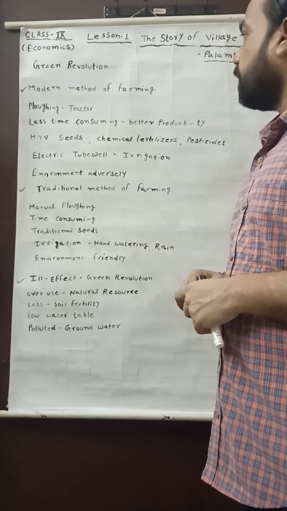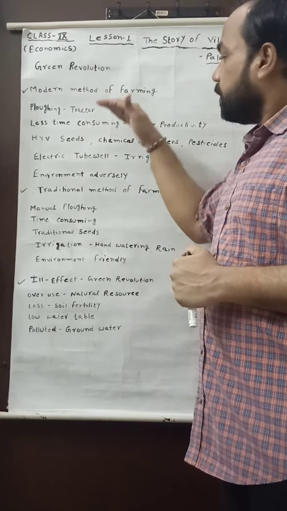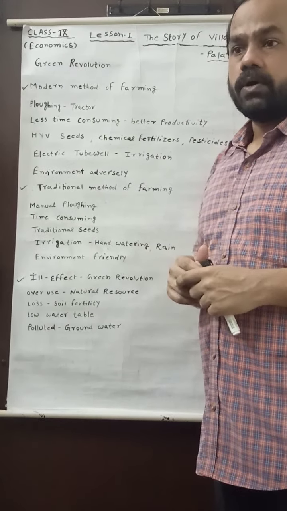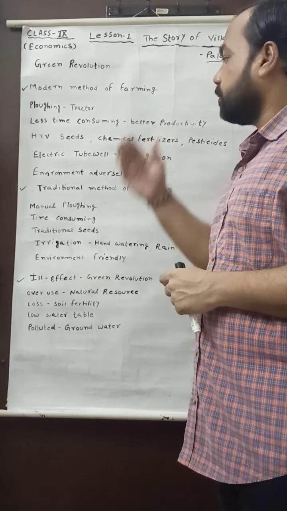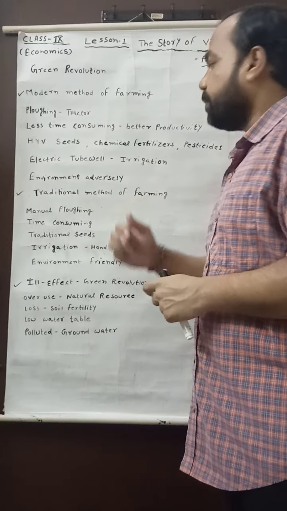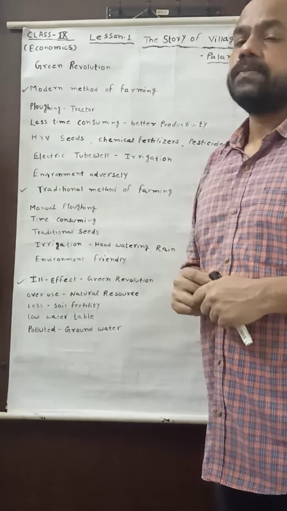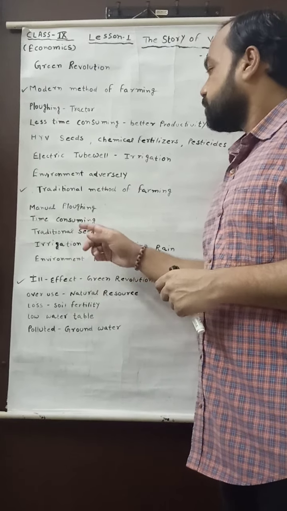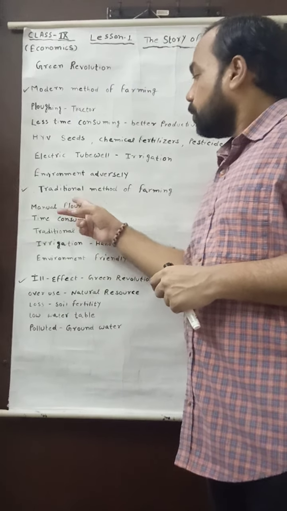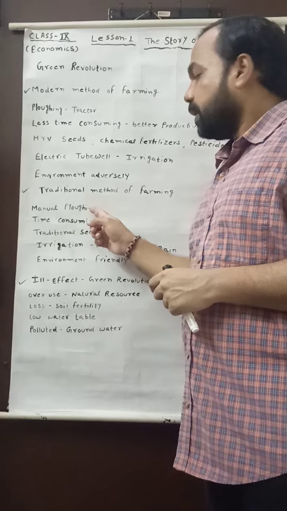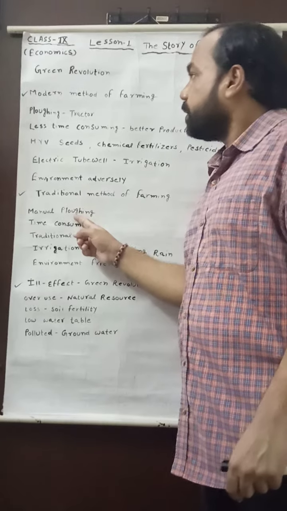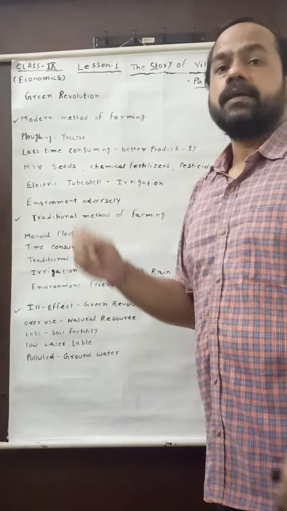After that, now I am going to discuss the traditional method of farming. When there was no introduction of modern method of farming, the Indian agriculture was based on the traditional method of farming. What is the traditional method of farming? It is very essential to know this also. First of all, the Indian farmers were habituated to plough the field row by row, and it is known as manual ploughing, where the ploughing was not based on tractor or any machine.